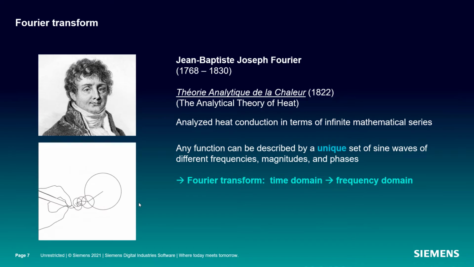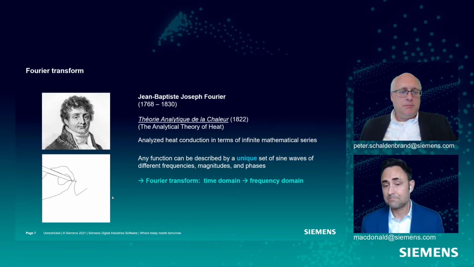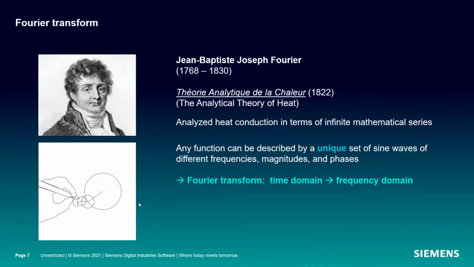The nice byproduct for our use today is that the end result of this is that you can take any function and describe it uniquely with a set of sine waves of certain magnitudes, frequencies, and phases, okay? And illustrating that is this picture here. You see different size circles being drawn.